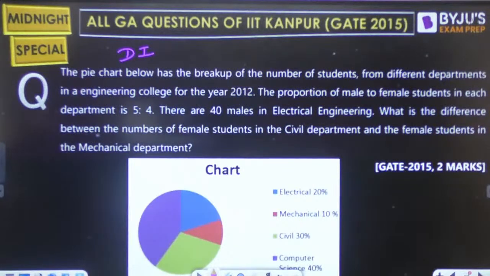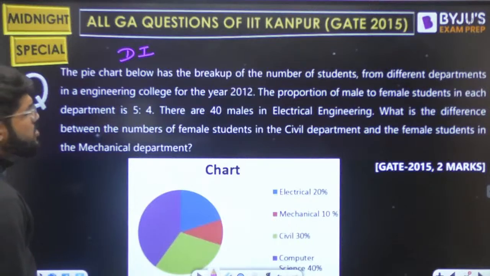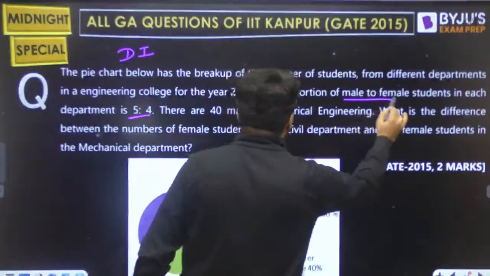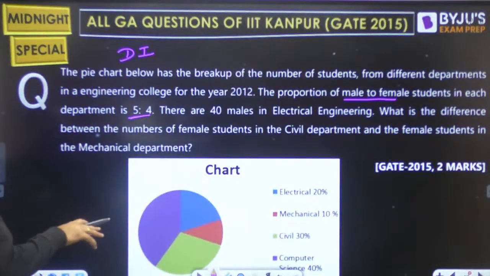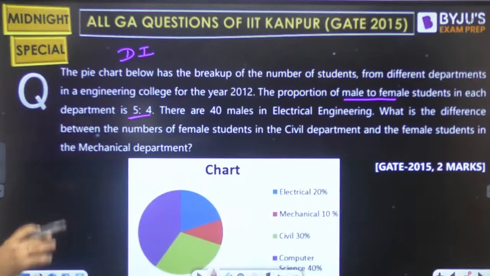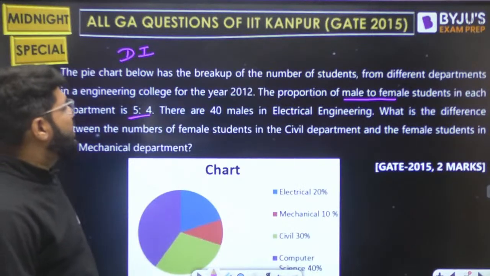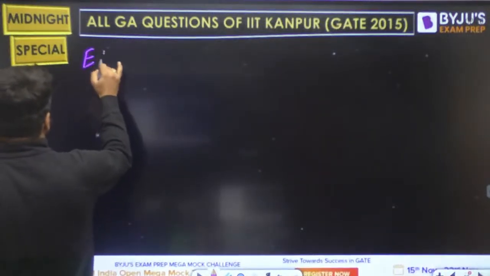The pie chart below has the breakup of the number of students from different departments in an engineering college for the year 2012. The proportion of male to female in each department is 5:4. This is fixed. Male to female is 5:4 in each department. There are 40 males in electrical. What is the difference between the number of females in civil and the number of females in mechanical? They are given 40 in electrical, and electrical weightage is a total of 20%, 20% out of the total. Now see, in electrical there are 40 males. Let's start the question with the electrical.